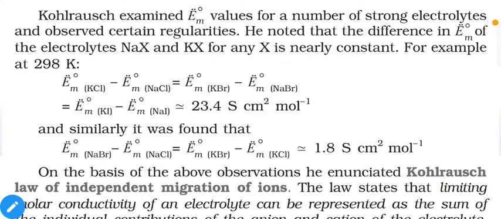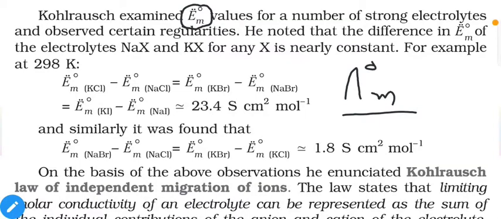As mentioned here, Kohlrausch examined limiting molar conductivity values of a number of strong electrolytes. Now consider these values as lambda. By mistake it is printed like this, but we will consider them as lambda m and lambda m naught. He observed certain regularities.